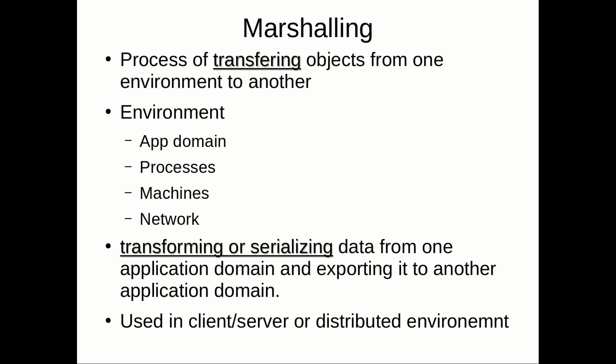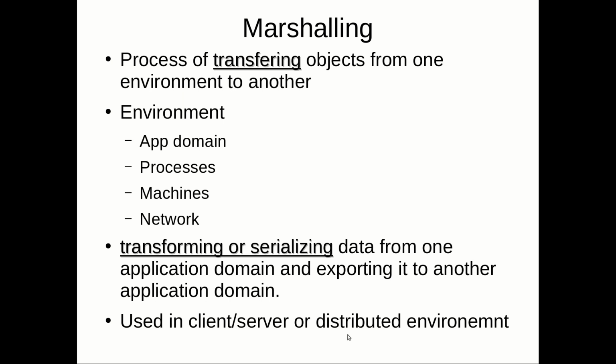Whenever I am going to marshal an object, whatever object you want to transfer from one environment to another environment, you set the object as serializable so that it can be transferred to a remote machine. And it is generally used in client server architecture or in a distributed environment.